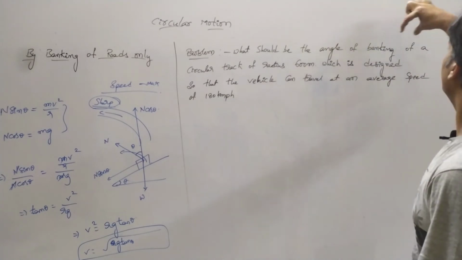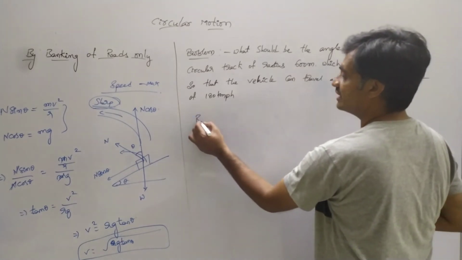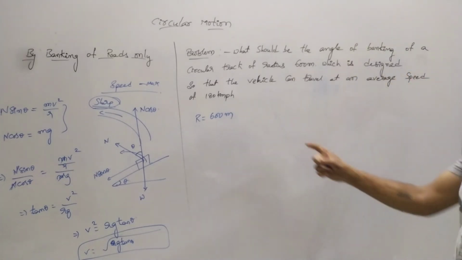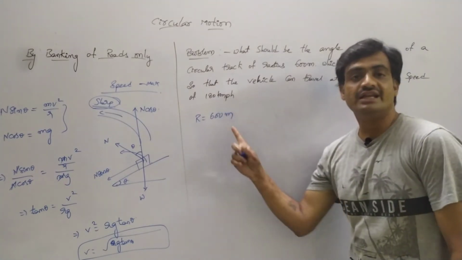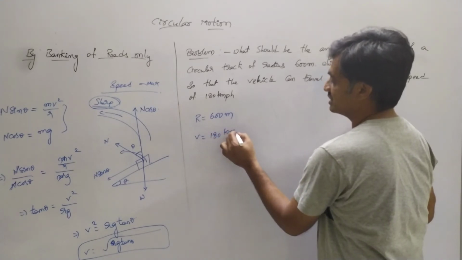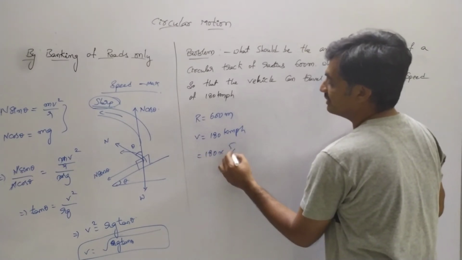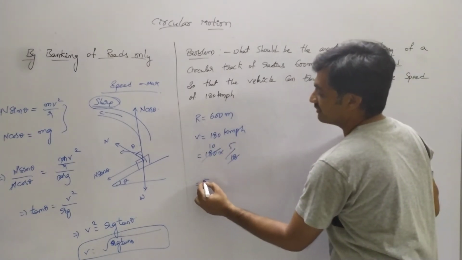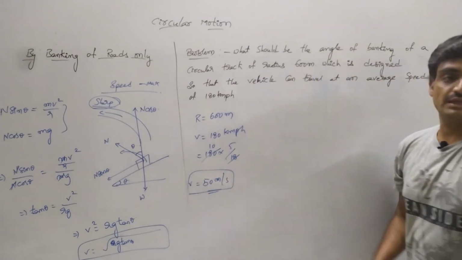What should be the angle of banking of a circular track of radius 600 meters? So here the radius of this circular track is 600 meters, which is designed so that the vehicle can travel at an average speed of 180 kmph. So here the speed is given as 180 kmph. Now we have to convert it into meter per second. Observe that 180 into 5 by 18. So 18 tens. Observe this, 10 into 5 is nothing but 50 meter per second. This represents the speed of the vehicle.